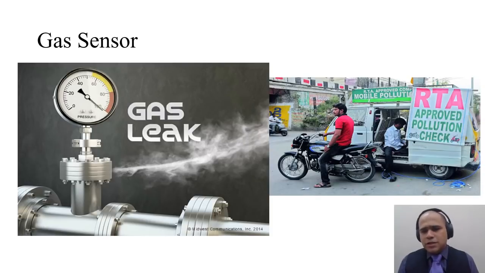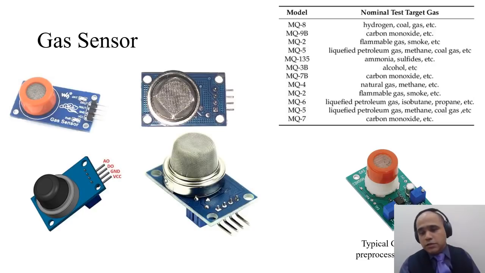Now you might have seen a vehicle on the road giving you PUC. So what could be the sensor inside this? Or there is a gas leak. How can we detect that gas leak without smelling it? The answer to these questions is basically a gas sensor.